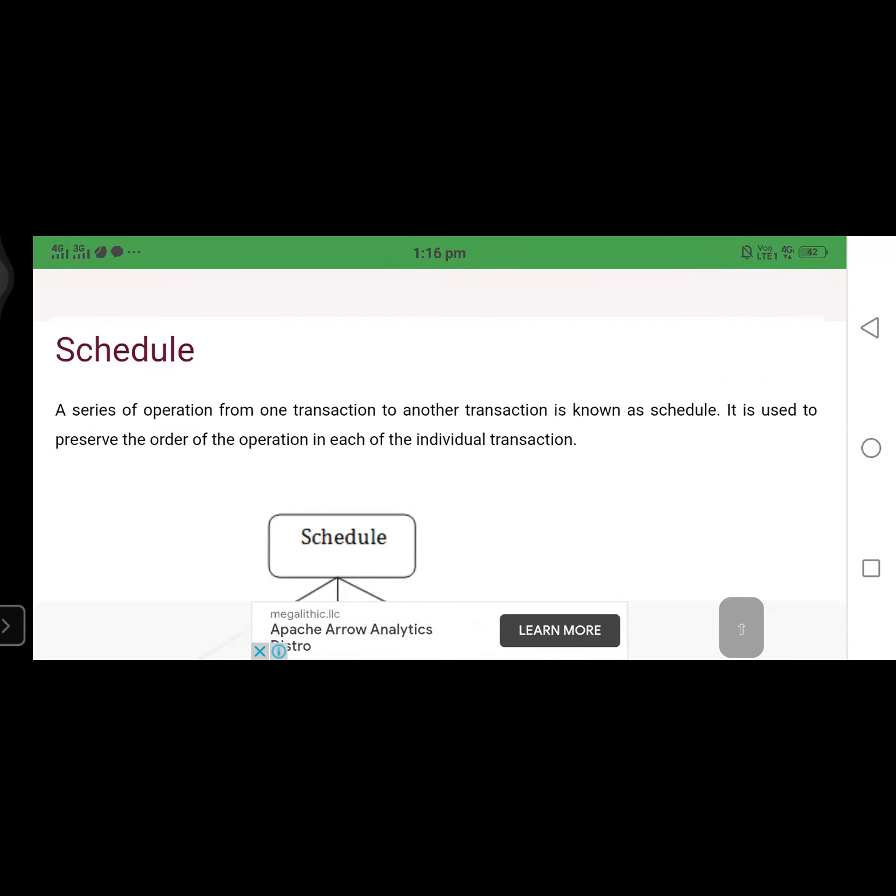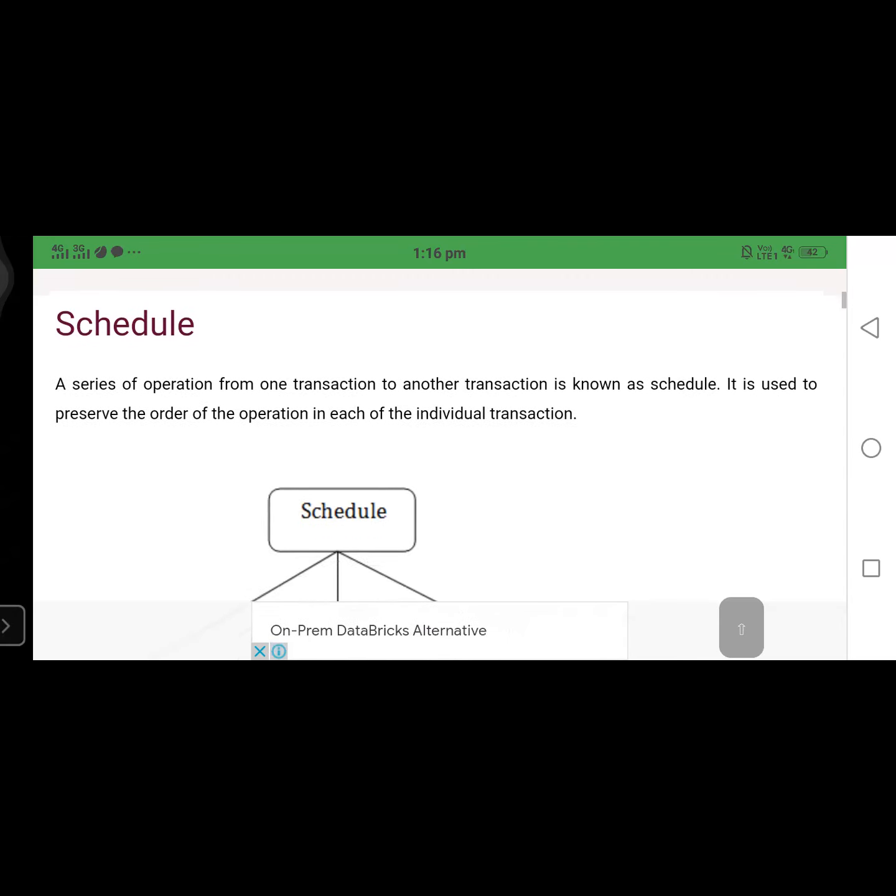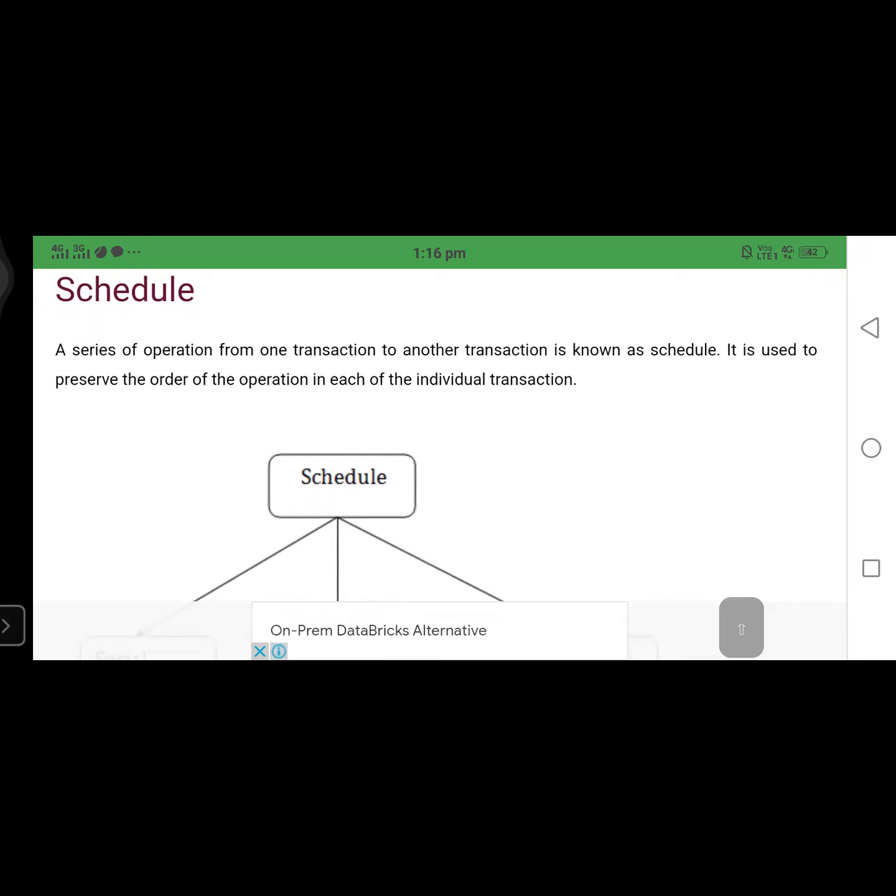For example, if you are getting ready for an exam and a member asks what your schedule is to attempt that exam, you can explain which subjects you have already studied and which problems you have prepared. So a schedule means a plan for how we complete a particular execution. Here we are also executing more than one transaction at a time, and in that situation we depend upon the schedule, that means selecting which transaction is suitable to execute at that time. That is also referred to as a schedule.